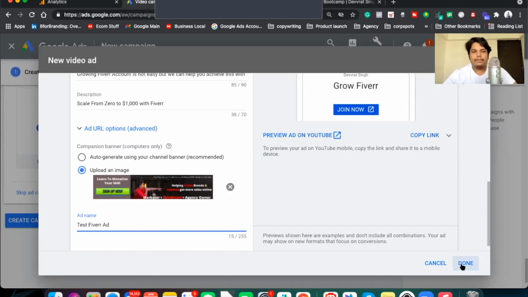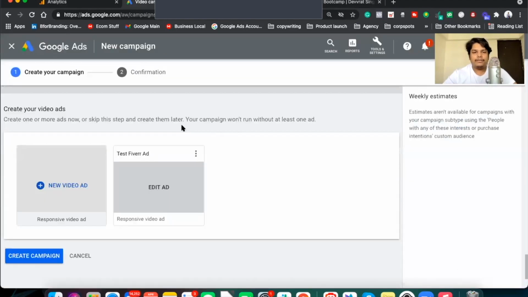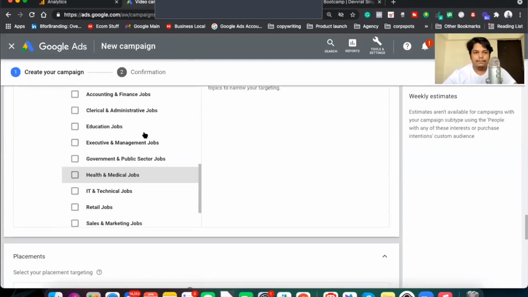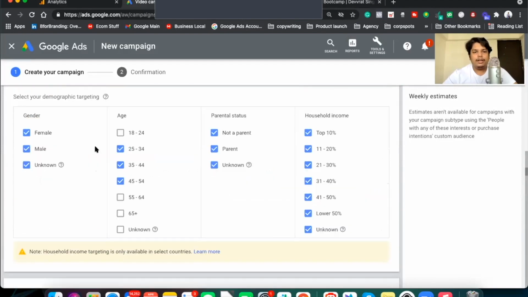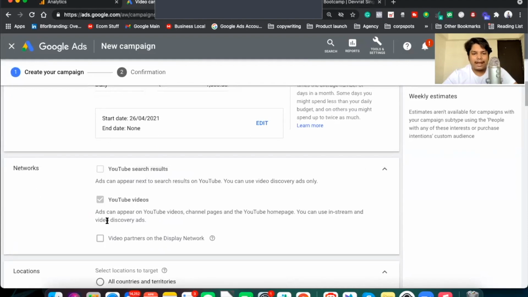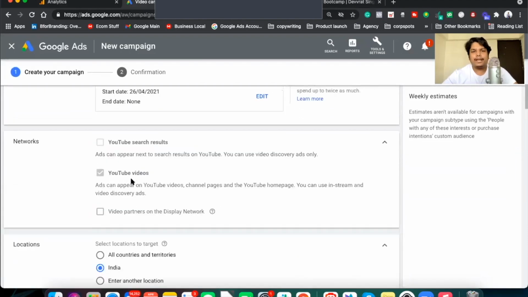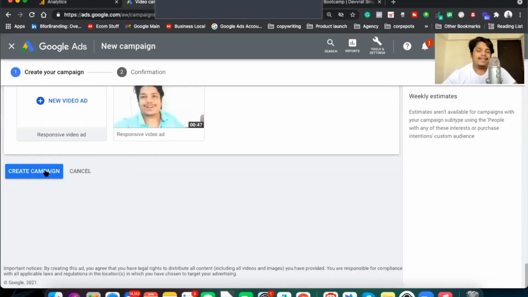the done button. Okay, responsive video ad, the video is added, the targeting added, the channel is added. We have already created our audiences, that is added. We have added the places where we want to show the ad. Where do we want to show the ad? What type of campaign are we looking for? Every detail we have given to Google Ads, or basically in specific YouTube.